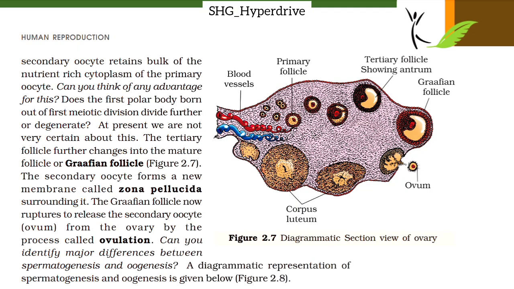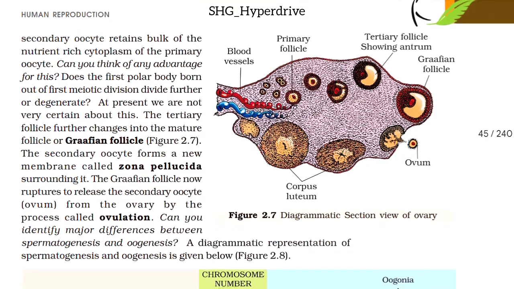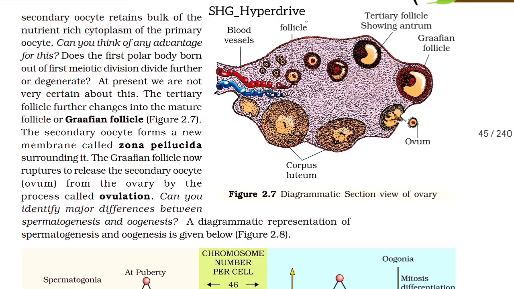Can you think of any advantage for this? Does the first polar body born out of the first meiotic division divide further or degenerate? At present, we are not very certain about this.